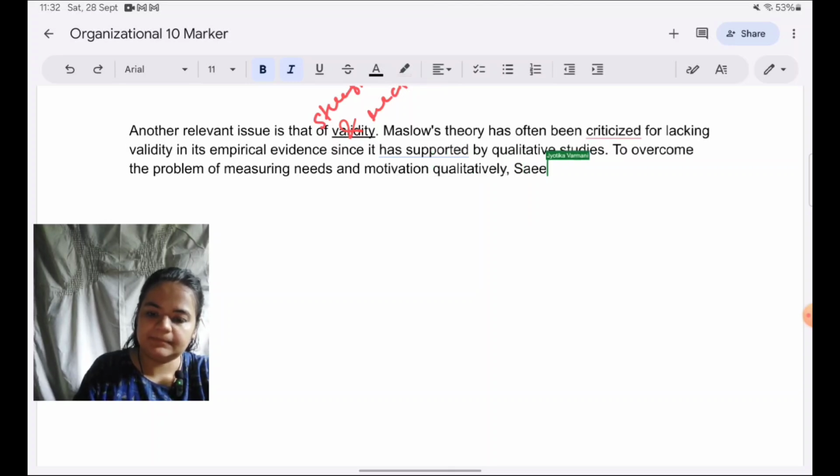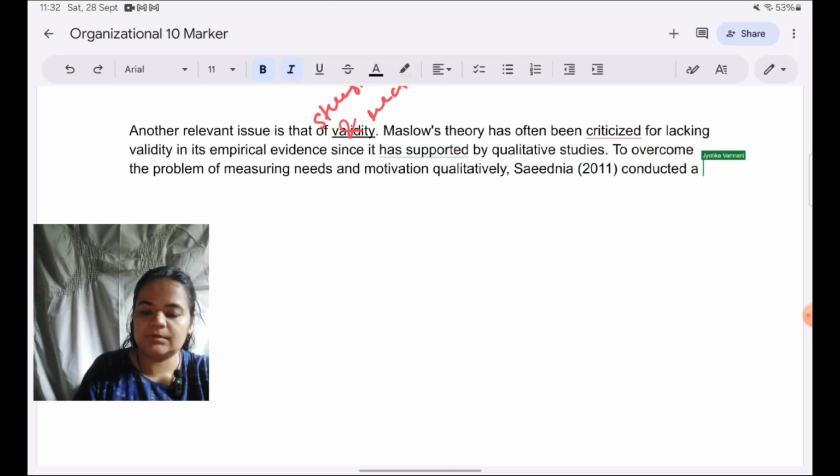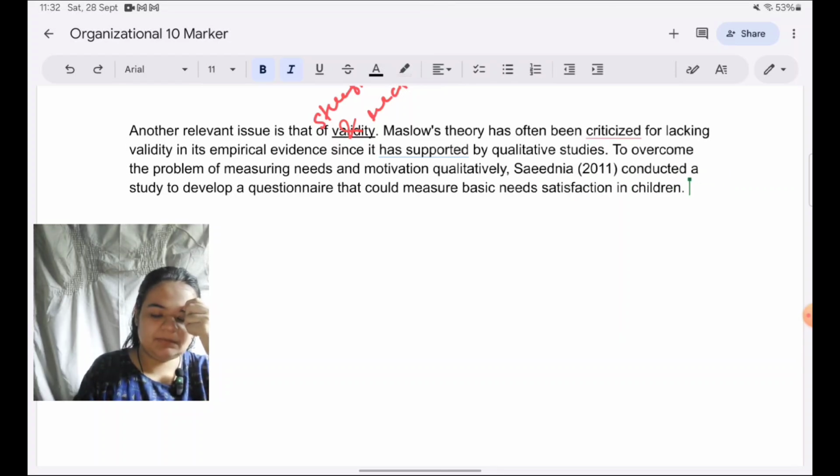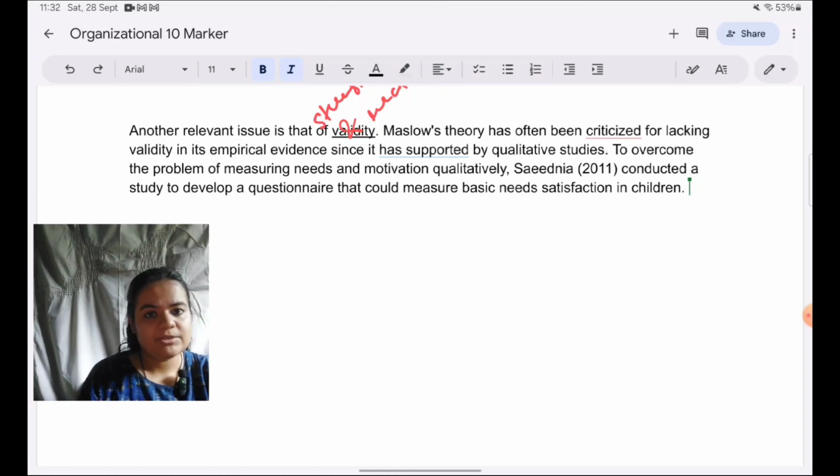Sydney conducted a study to develop a questionnaire that could measure basic needs satisfaction in children. Okay, now this is the point that I'm making about the issue. Now I have mentioned validity. So for analysis, I need to specify what about the study makes it valid. Like I mentioned before, we need to be as specific as possible.